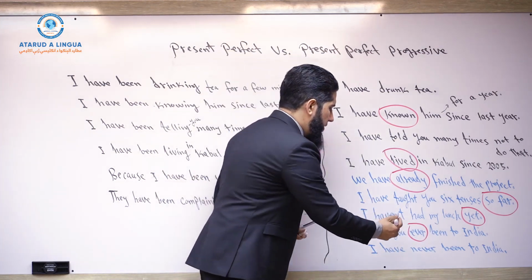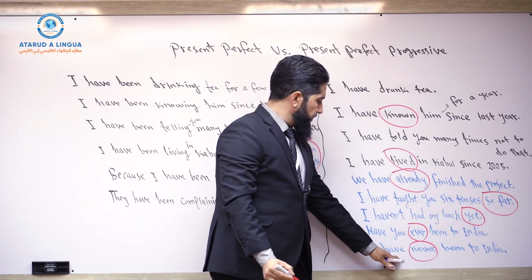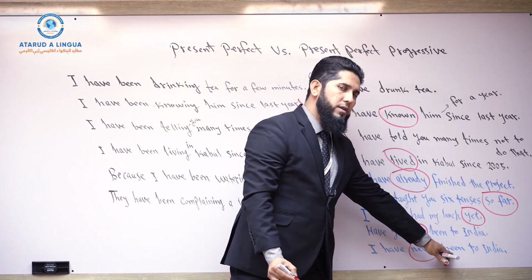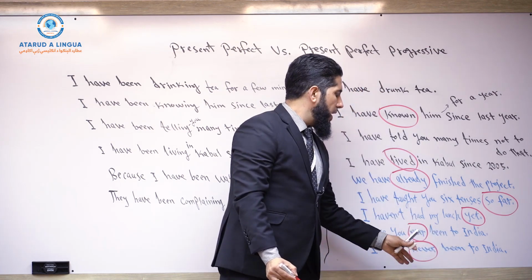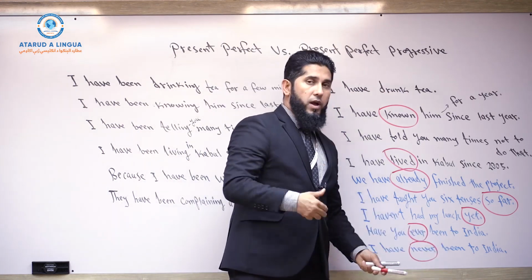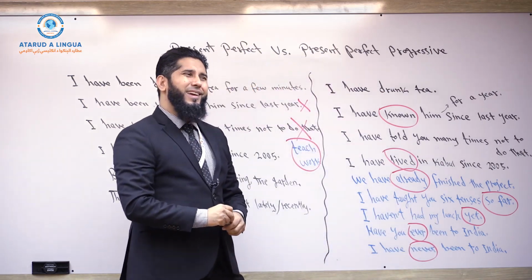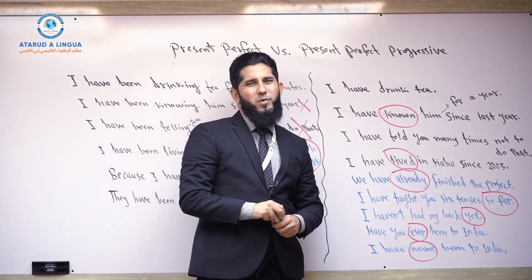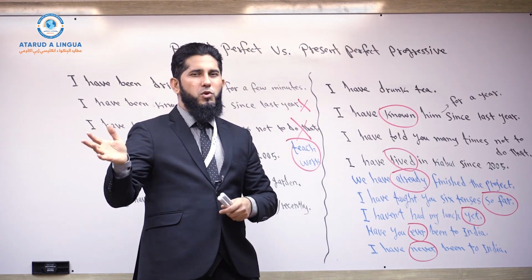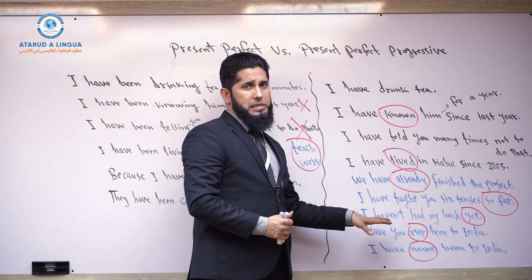And now there is never, and it is also used between the helping verb have and the main verb, whatever that is. I mean, there has been, the third form of to be verbs. But it could be an action verb. I've never done something, for example, instead of been, or I've never eaten something or something like that. So I've never been to India. And in present perfect continuous tense, it wouldn't be common. It wouldn't sound good to say I've never been going to India. Most commonly these adverbs of indefinite time are used in present perfect tense.